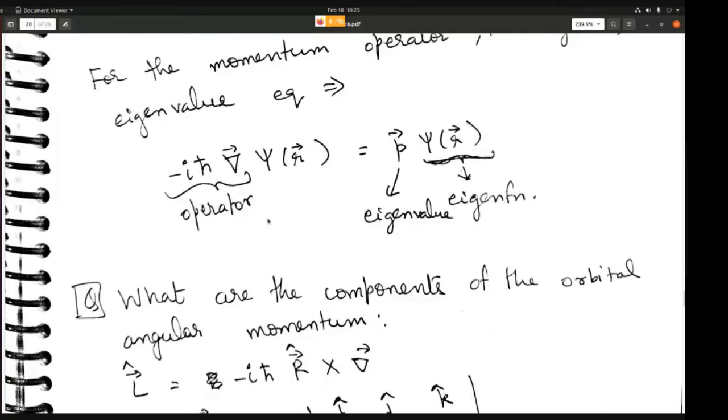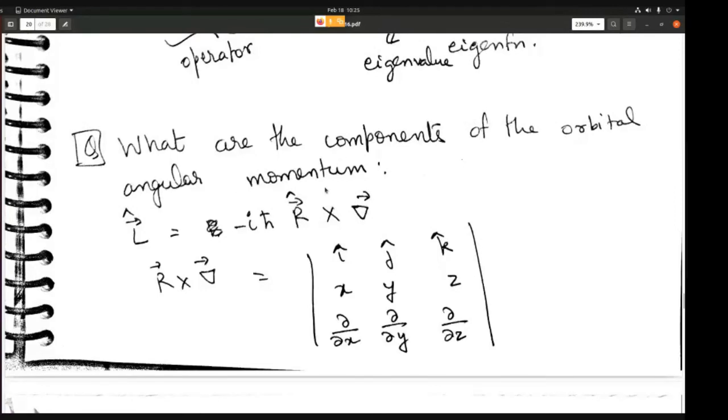So now the question is, what are the components of the orbital angular momentum? If you apply the orbital angular momentum operator, which is given by minus i h cross R hat cross del, R cross del is a cross product.